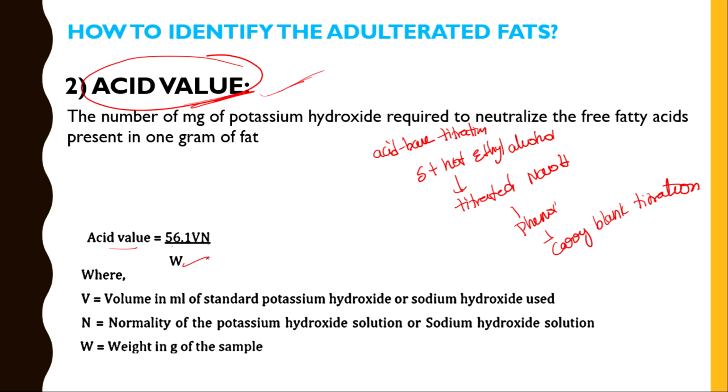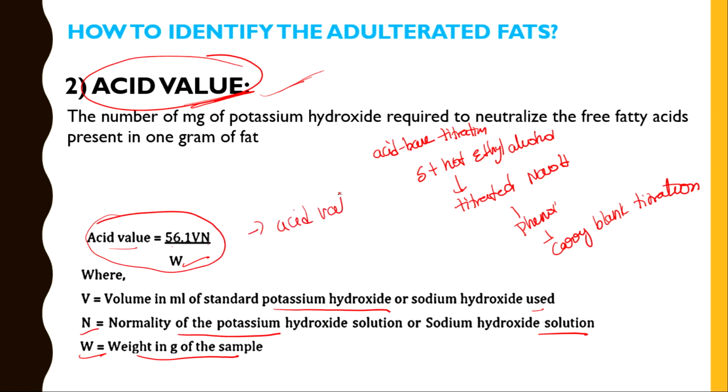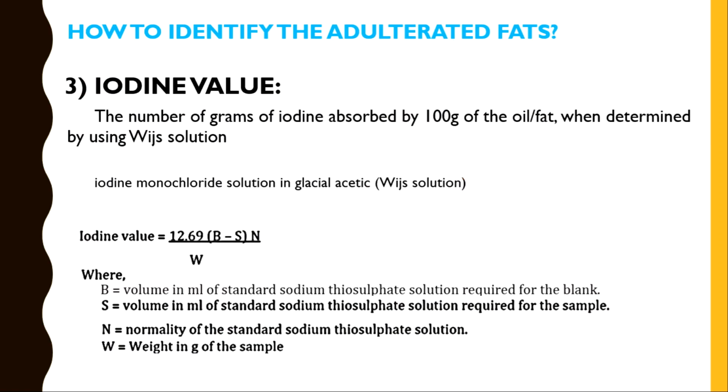What is V? The volume of standard potassium hydroxide or sodium hydroxide. N is the normality of the sodium hydroxide or potassium hydroxide. W is the weight in grams of the sample. We apply these values in the formula, and you can determine the acid value. According to the acid value, you can determine whether the fat or oil is adulterated or not. Next, coming to the iodine value.